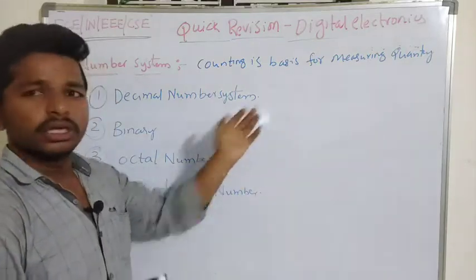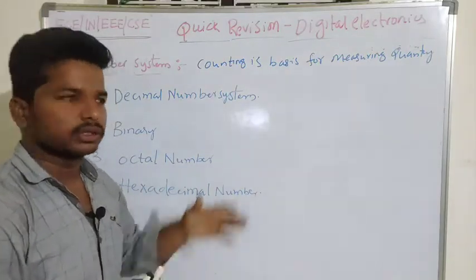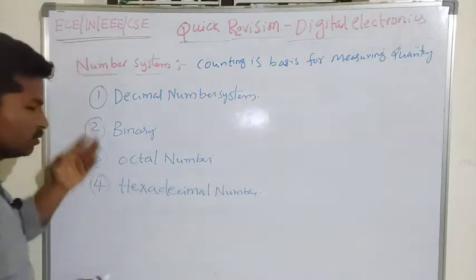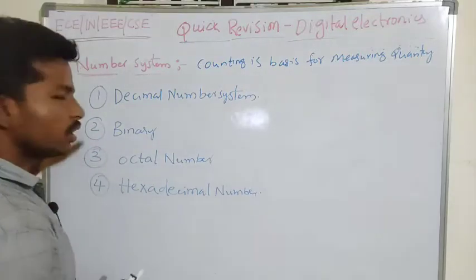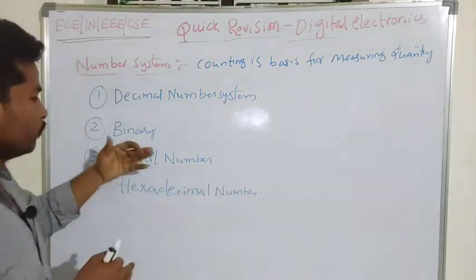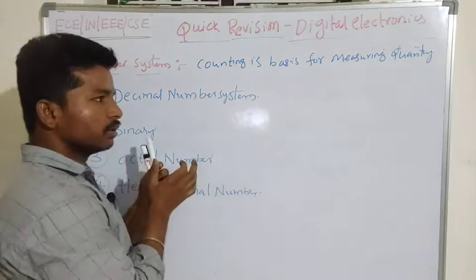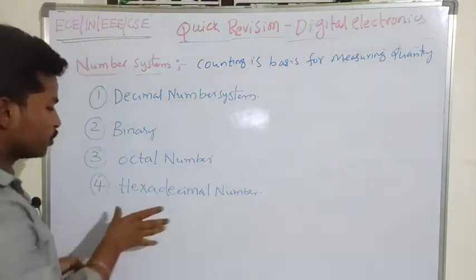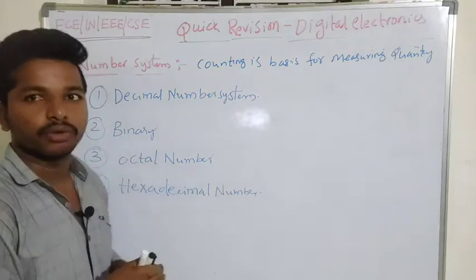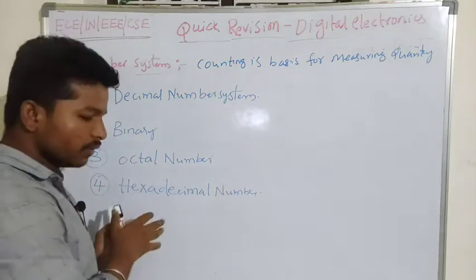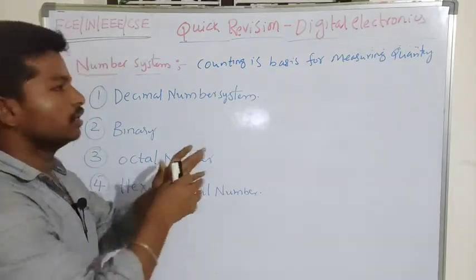Most of the computers in the real world primarily use these four number systems. Because of that, we are going to discuss them, and we can also expect many questions from the number system point of view, where they will ask for the conversion of one number system into another.